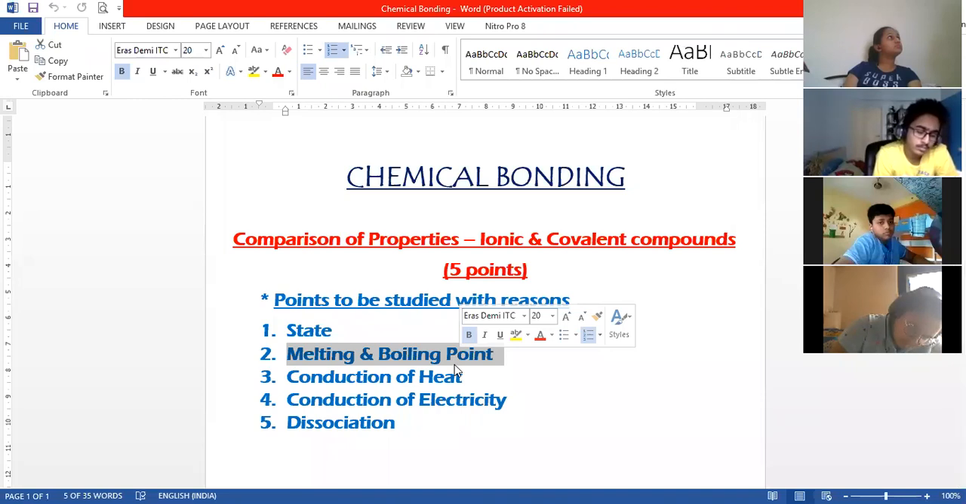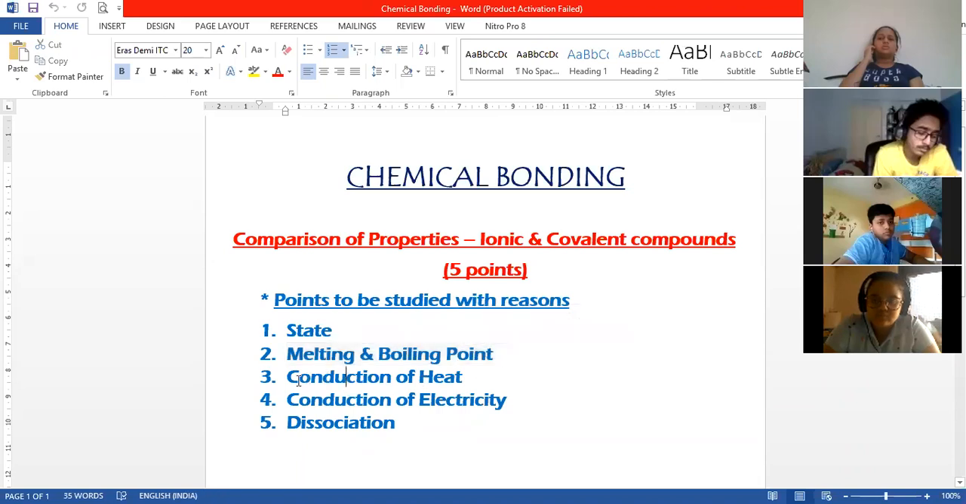In case of covalent compounds, they'll be having low melting point because again, the force of attraction is very weak and it is easy to break the bond between the particles. As a result, the melting and boiling point of the covalent compounds are very less. The third point is very simple, conduction of heat. Ionic compounds are very good conductors of heat, and covalent compounds are very bad conductors.